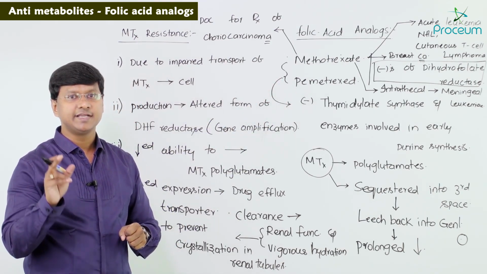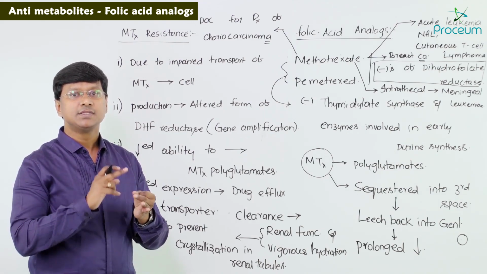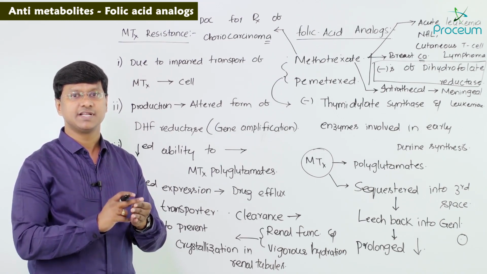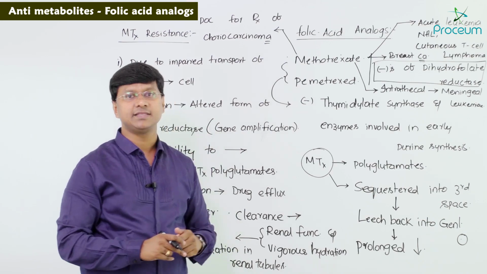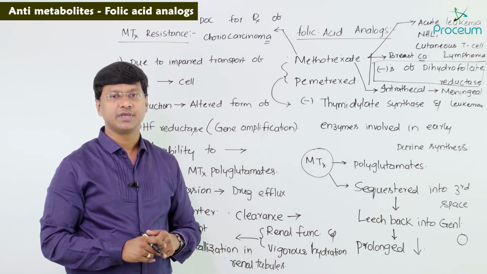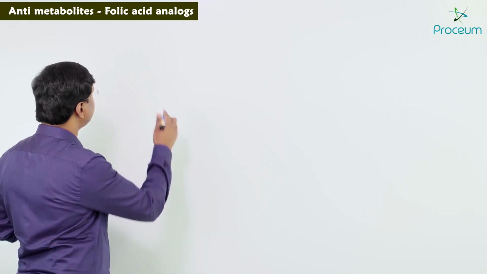A very important point is that this is the drug of choice for the treatment of choriocarcinoma. It is also useful for acute leukemias, non-Hodgkin's lymphoma, cutaneous T-cell lymphoma, and breast cancer. And remember, it can also be used by the intrathecal route for meningeal leukemias. Now let me continue with a few more uses of methotrexate.